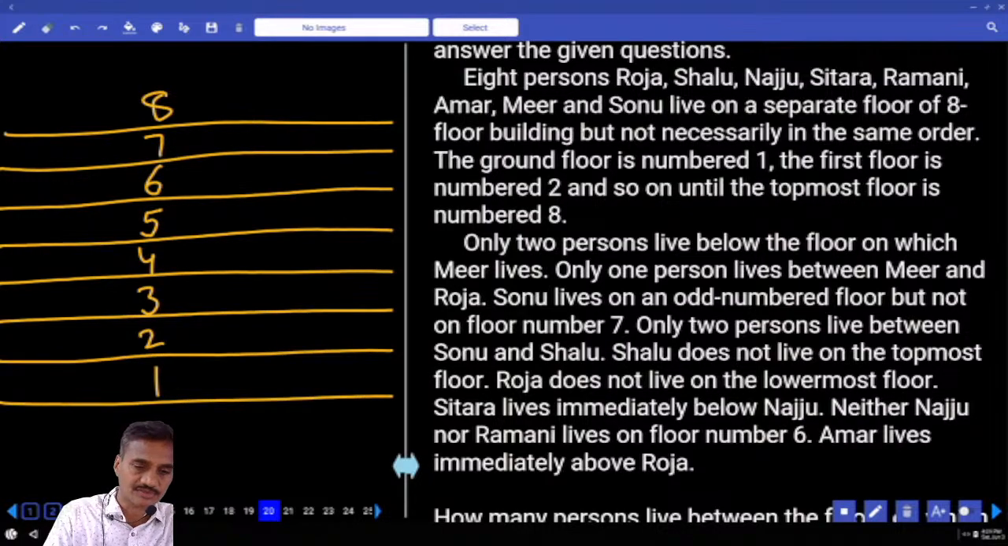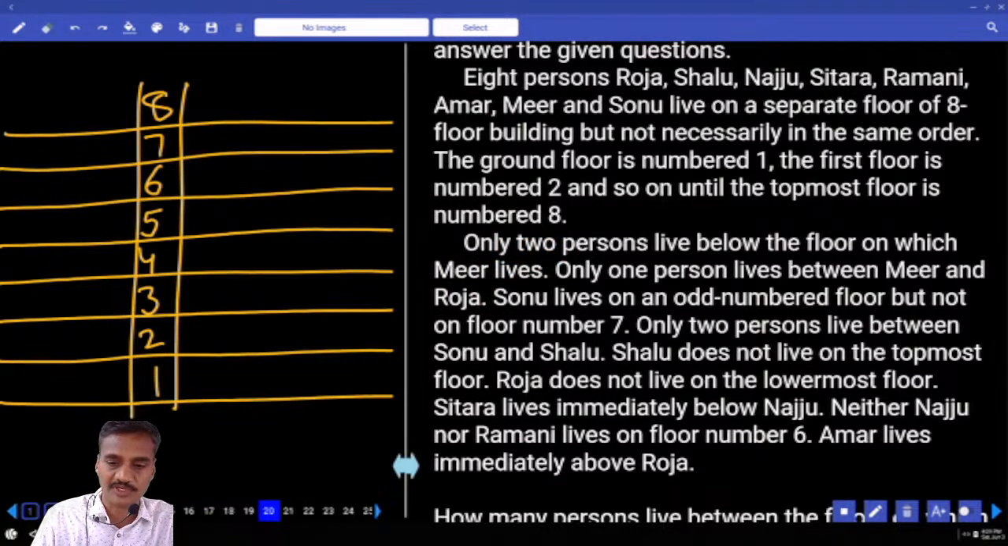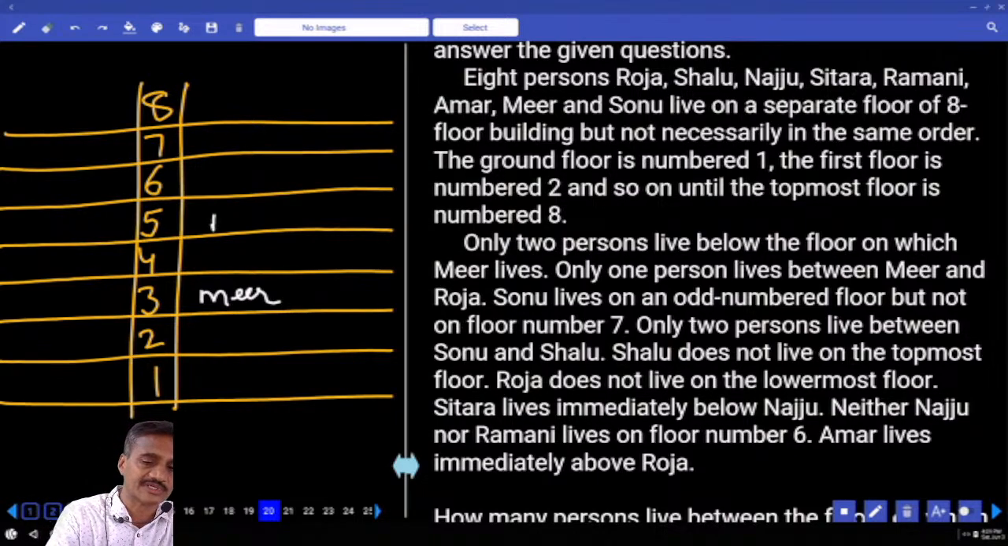Then coming to condition number 1. Now in this condition number 1, only 2 persons are below the floor on which Mir lives. Only 2 persons below Mir, hence Mir must be on the 3rd floor. And only 1 person between Mir and Roja. Between Mir and Roja there must be exactly 1 person, hence Roja must be either on the 5th floor or on the 1st floor. So we have 2 different possibilities.